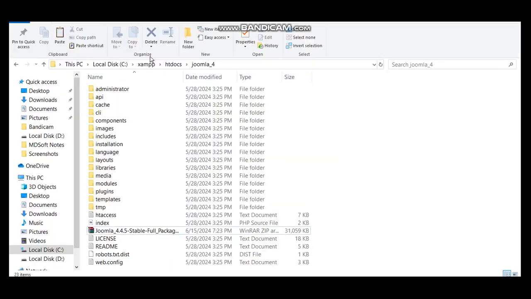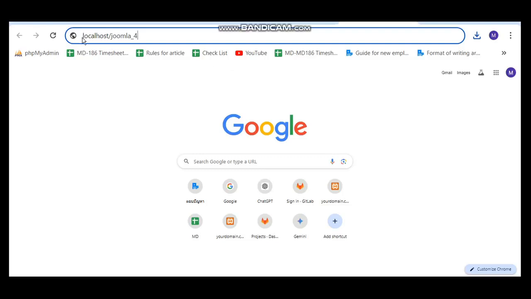Here you can see htdocs is at localhost, C, XAMPP, htdocs. So this is saying we are opening this Joomla 4 folder here. Localhost means the direction to the htdocs folder, and in that htdocs folder we are opening the Joomla 4 folder. If I click on enter,